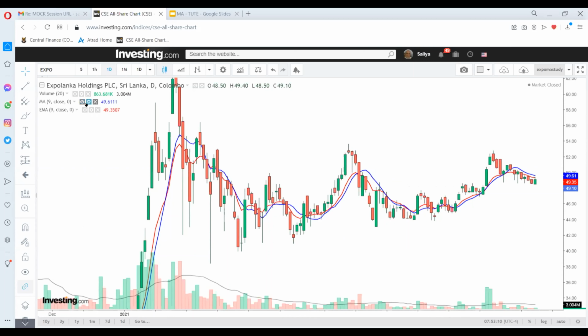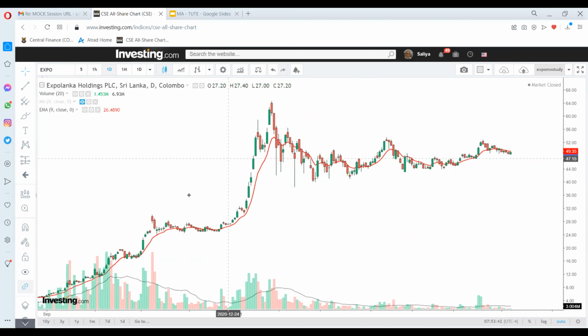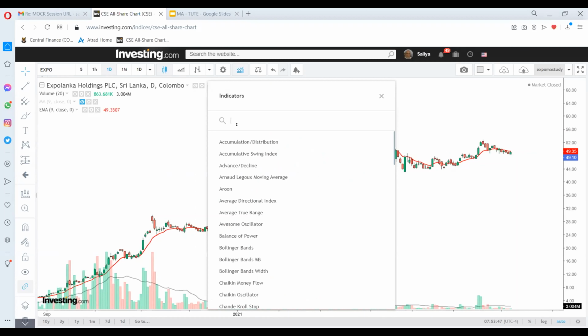If we take the SMA out, and you keep this as your moving average, you will always look at those crossovers and cross below the same way that we were looking at in the SMA. At the same time, how the prices are respecting the moving average line as the support and the resistance, right? So that's how we use the EMA and the SMA, right?